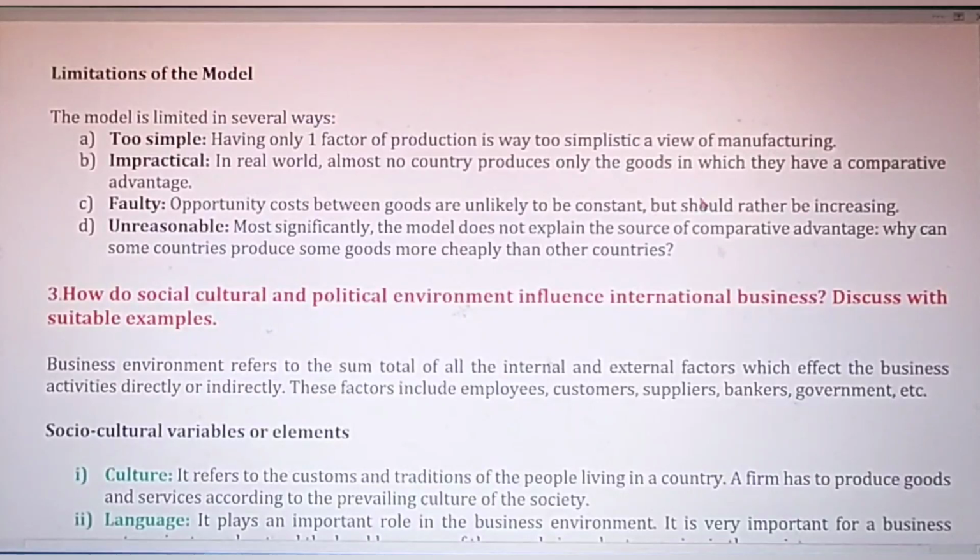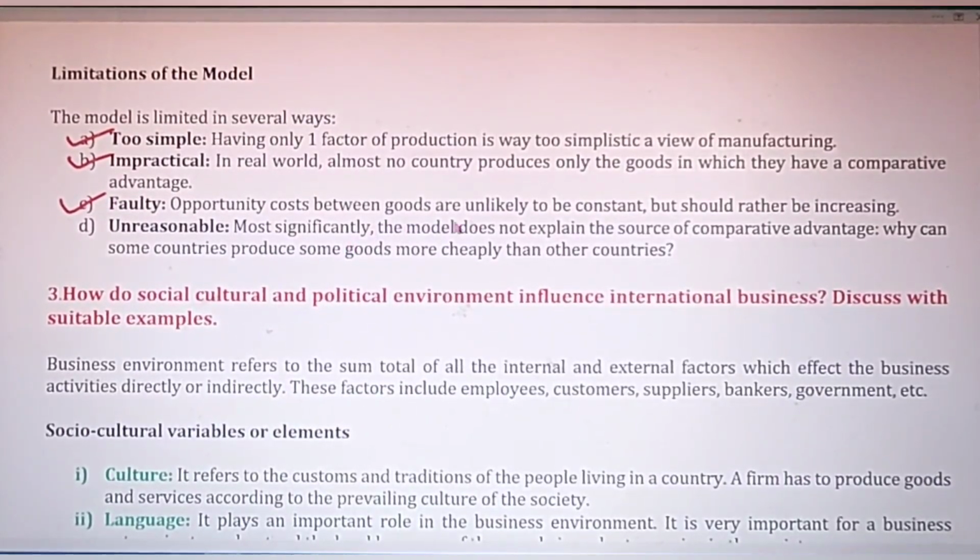Let's see the limitations of this model. It is very simple and hardly practical, because in the real world there are no such countries which only produce 2 goods. ठीक है, बहुत सारी कंट्रीज हैं, बहुत सारे गुड्स बनाती हैं. So it is very difficult to have a comparative advantage of that. Then this theory is faulty. There are mistakes in this theory.